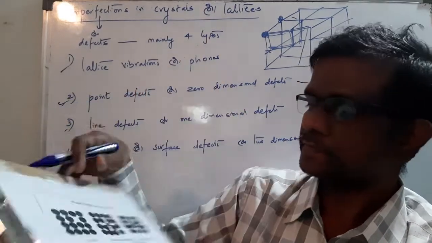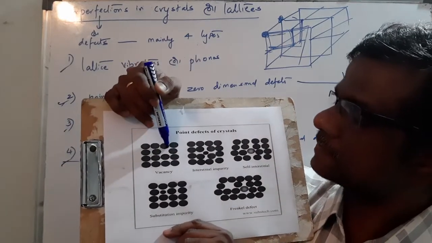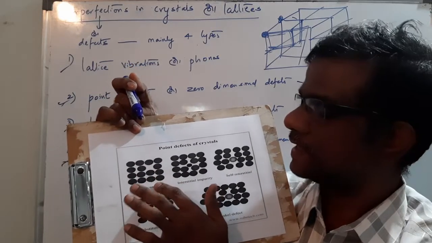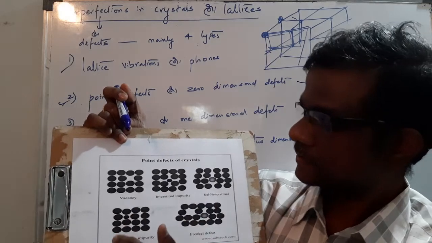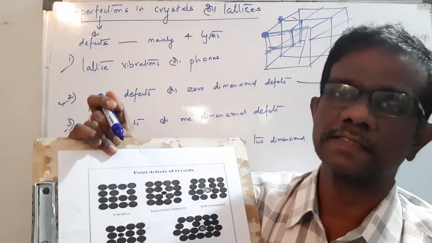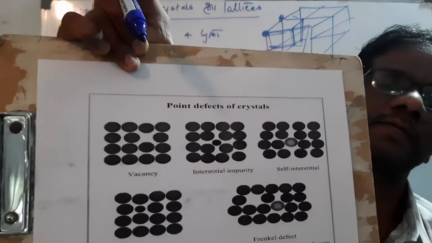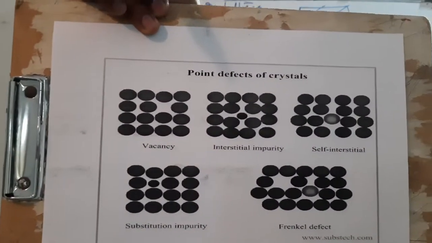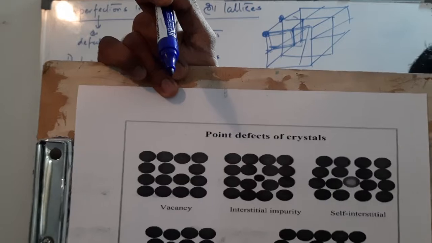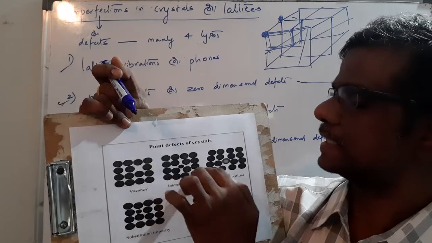Okay. So these are point defects. I think the figure is clear to you. If an atom is missing from its regular site, then the defect or imperfection is called a vacancy. If one impurity atom is added at a regular site, it is called a substitutional impurity. Look at the figure thoroughly and carefully. So what is meant by interstitial impurity? Here also atoms are arranged regularly in the atom.